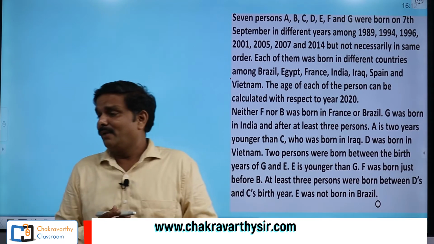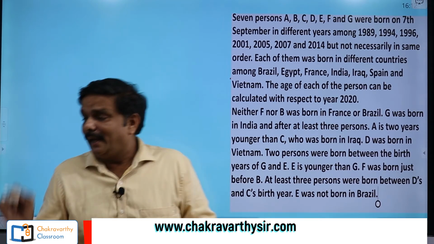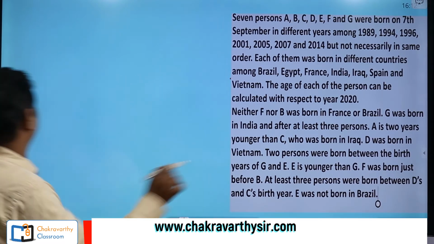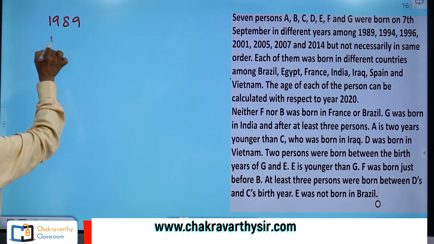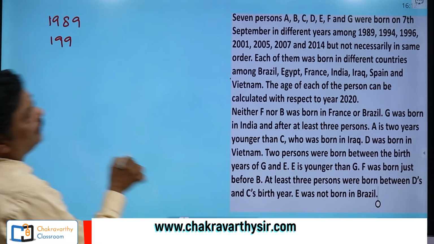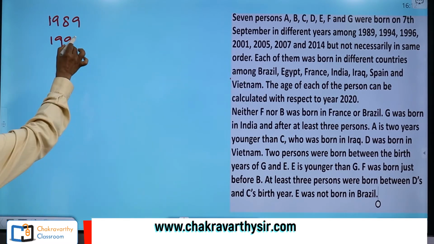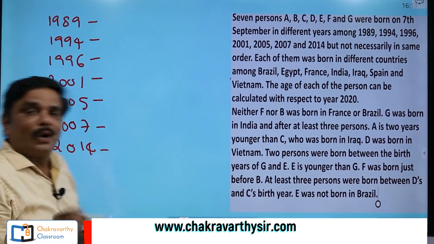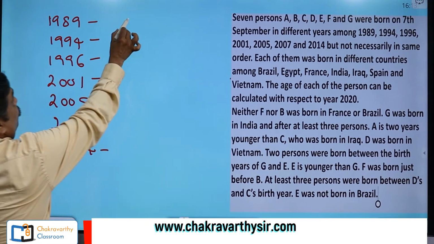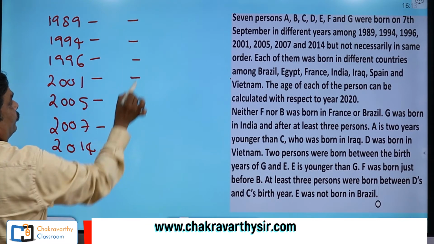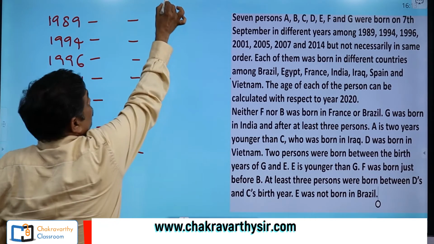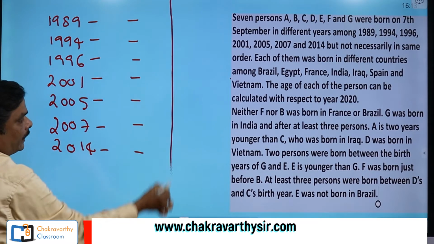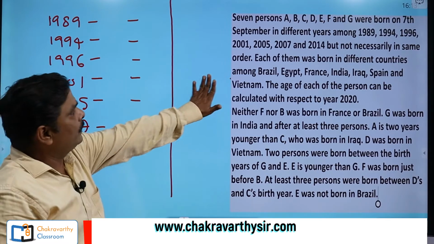What are the years they have given? 1989, 90, 94, 96. I am taking here 1989, then 1990, 94, 96. Okay, now on the right side you put the persons. Then again on the right side you will get the countries from where they are coming. And I am keeping this one for rough work.